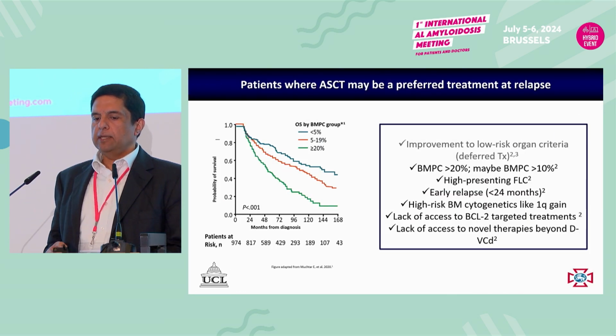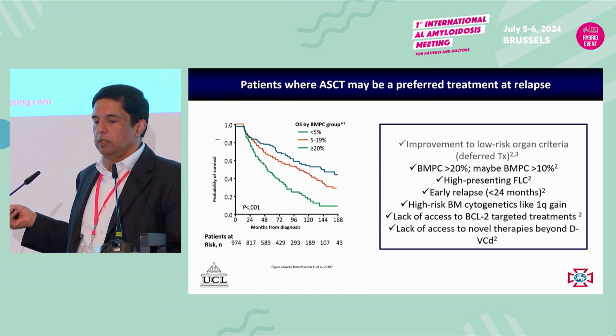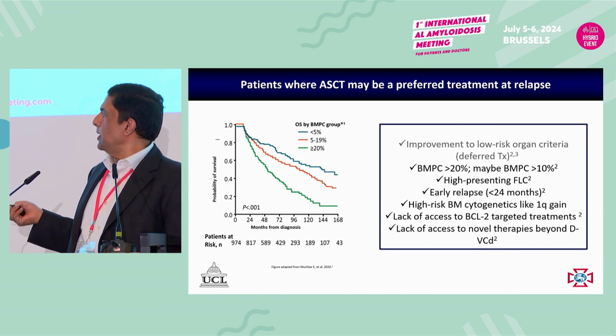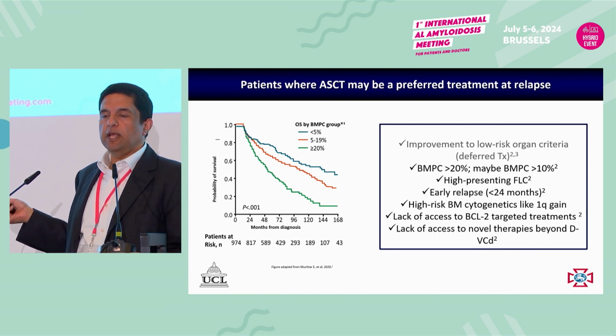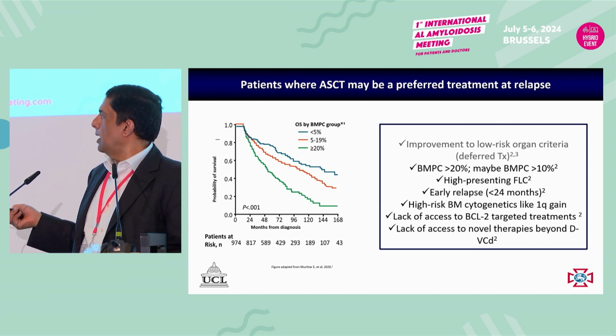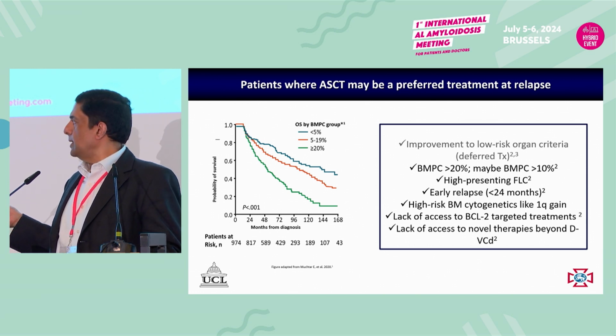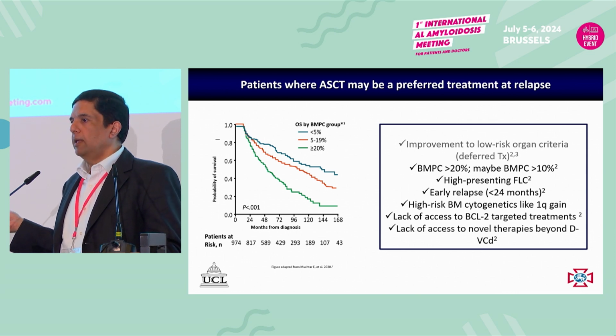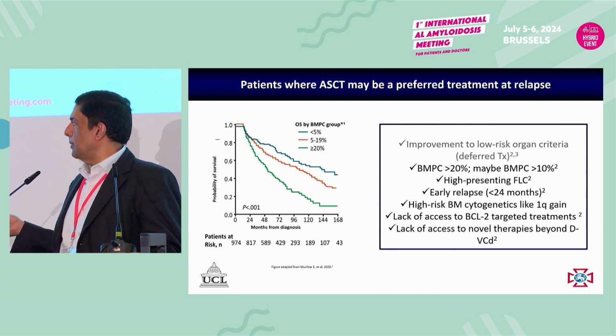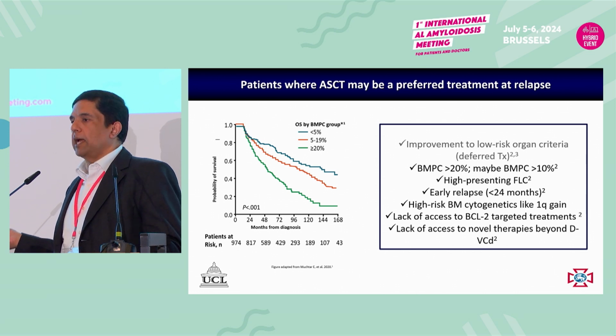Certainly within our own practice, we pay quite a lot of importance to the bone marrow plasmacytosis. So patients who have more than 20% bone marrow plasma cells, this is probably about 20% to 25% of our patients. Those who present with high presenting light chains, and I haven't put a number in there, it's generally a vague thing. Patients who relapse early, patients who have 1q gain, and then we've got these two things: lack of access to novel therapies.